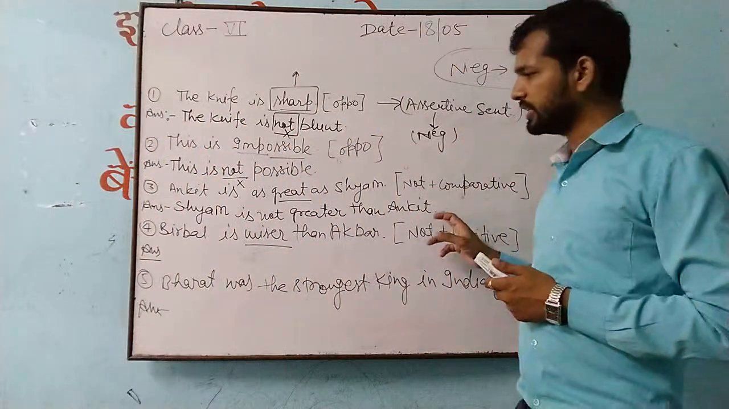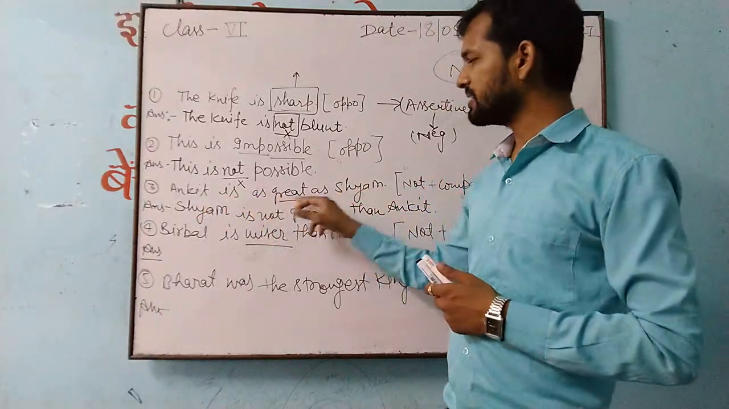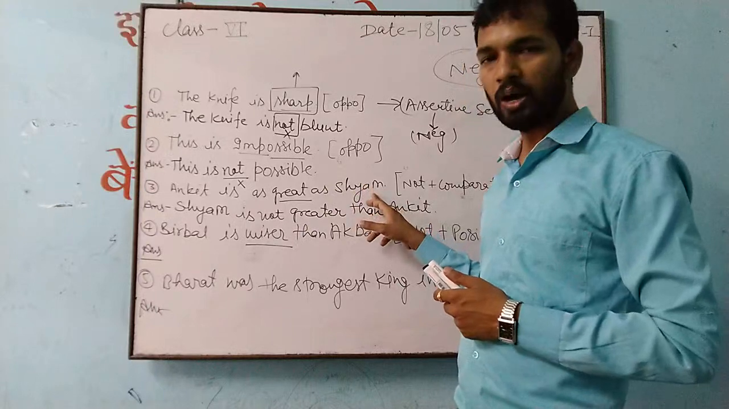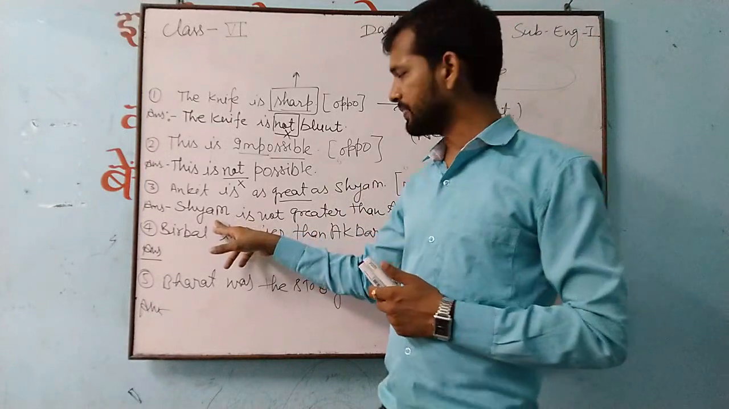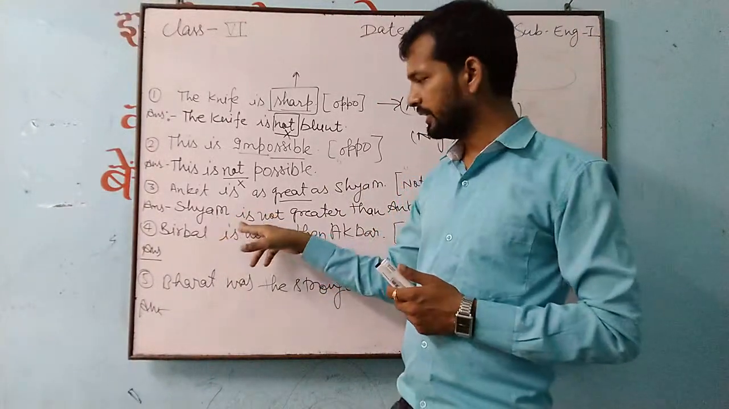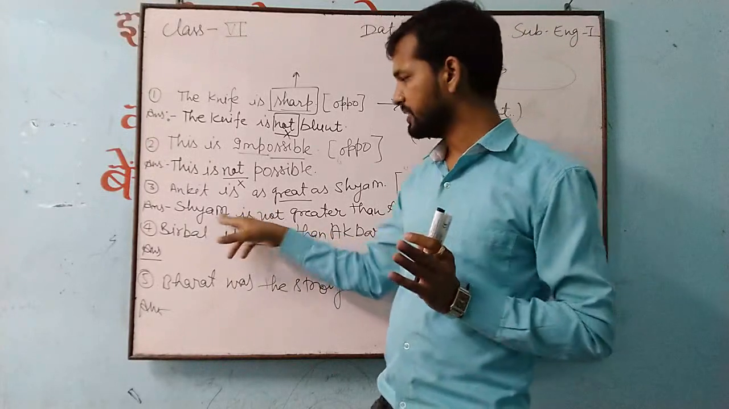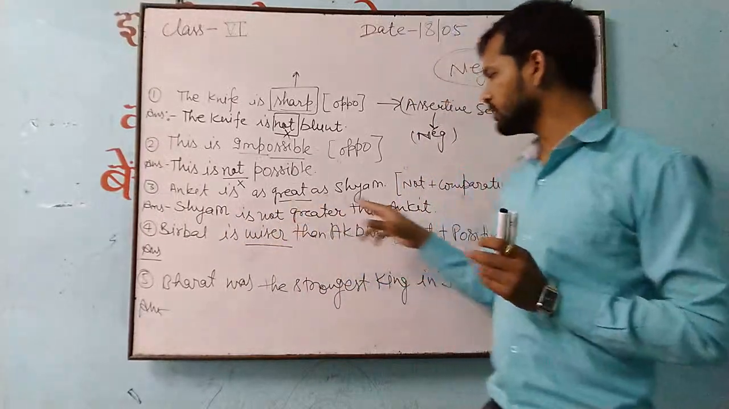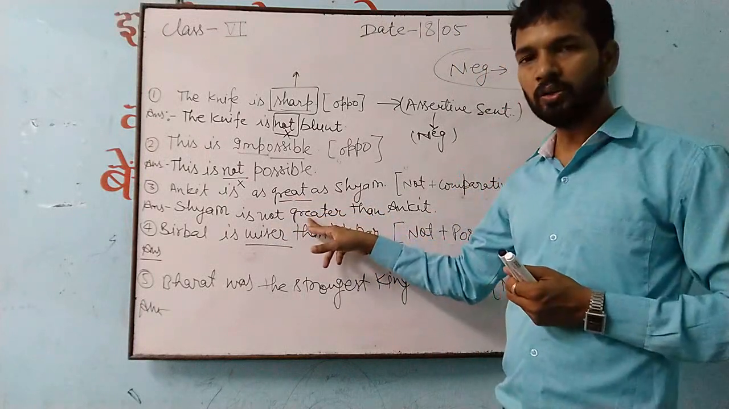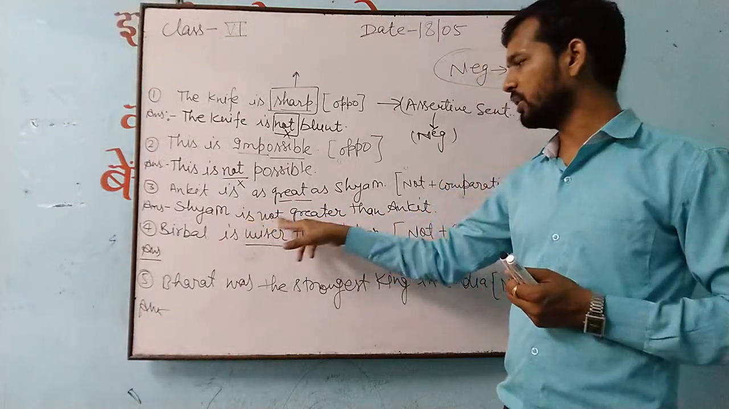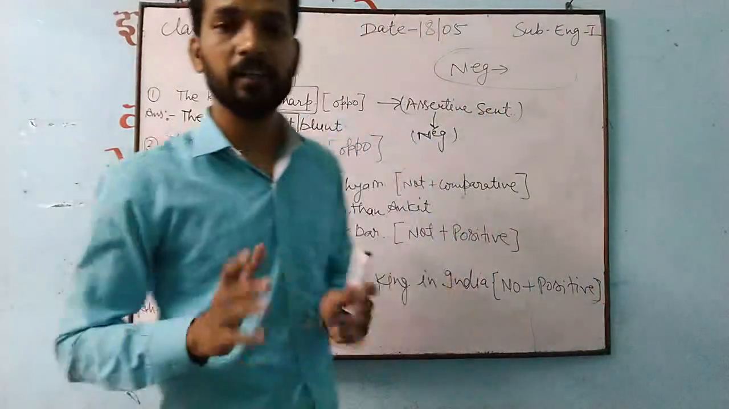Are you watching this? The question is like that. This is affirmative: Ankit is as great as Shyam. After as great as, the noun which you are getting here, Shyam, from here you start. Shyam you have written. After Shyam you place the helping verb, after this, not. This is the structure of a sentence. Shyam is not. Great changes into comparative. If you are getting any positive degree, that positive changes into comparative. So Shyam is not greater than Ankit.